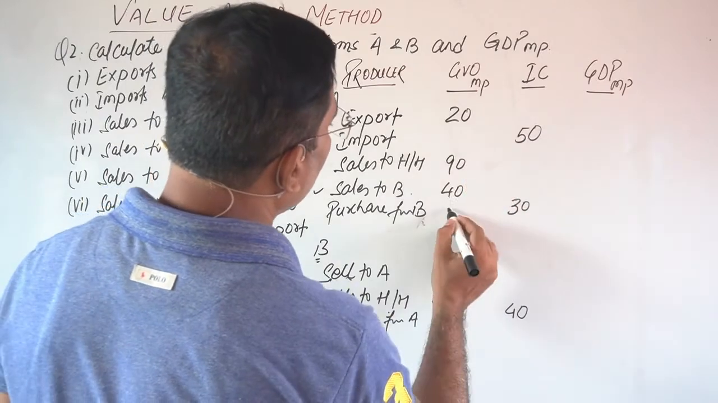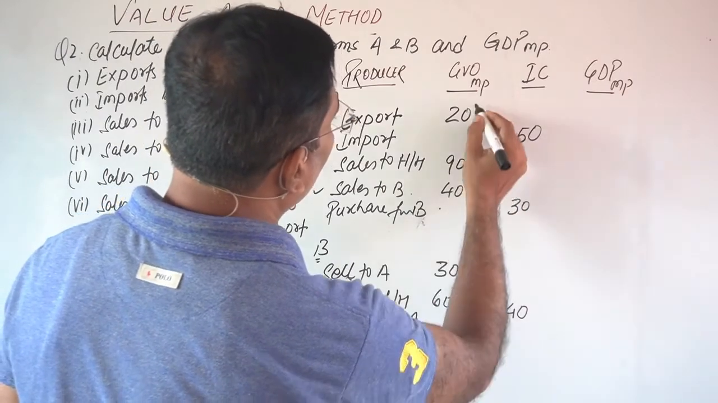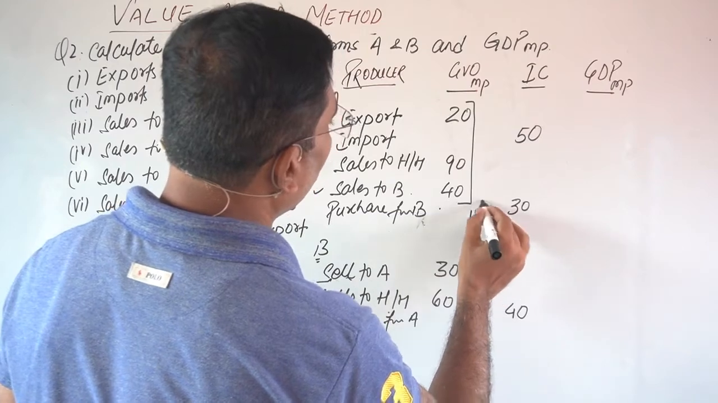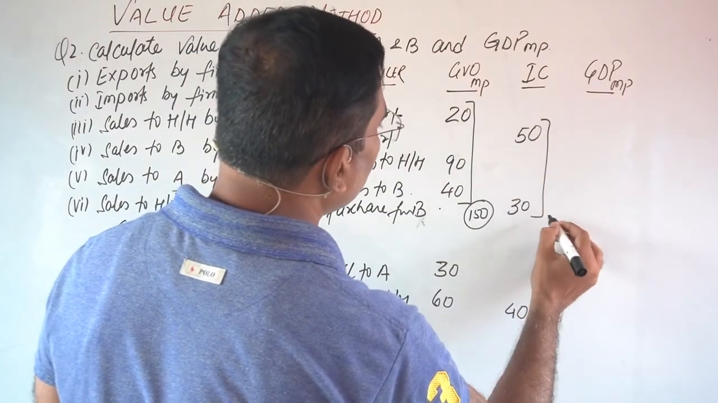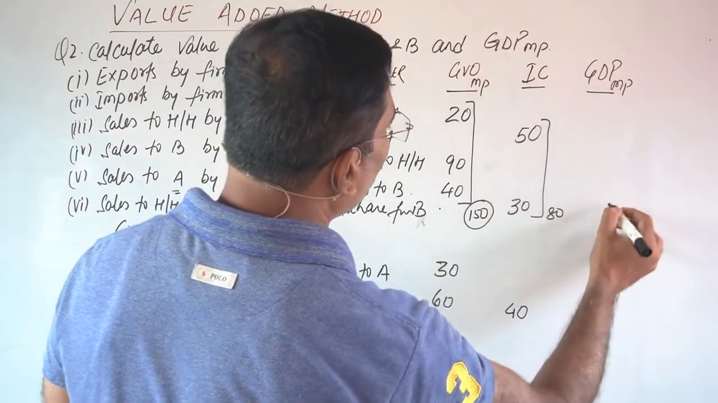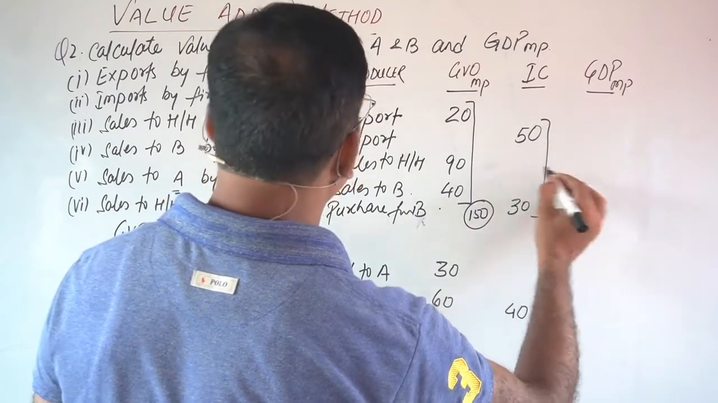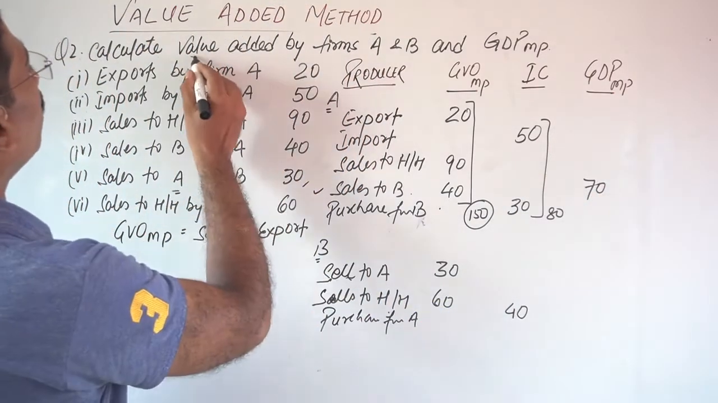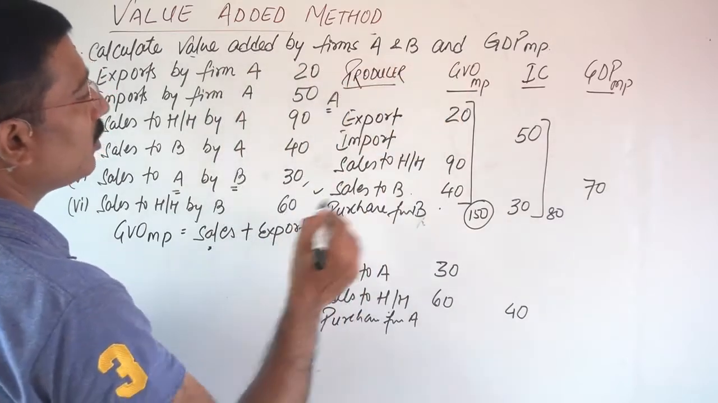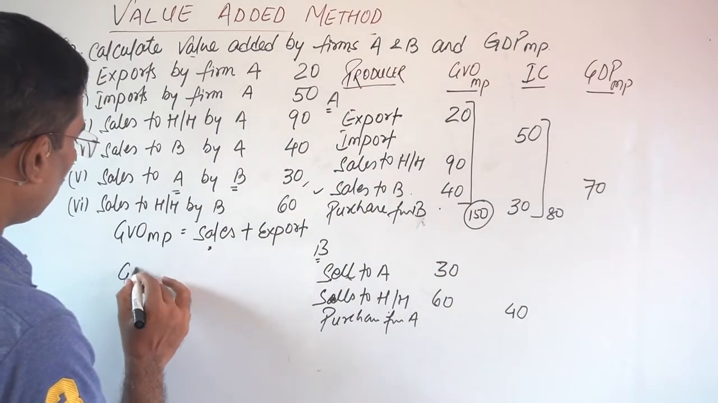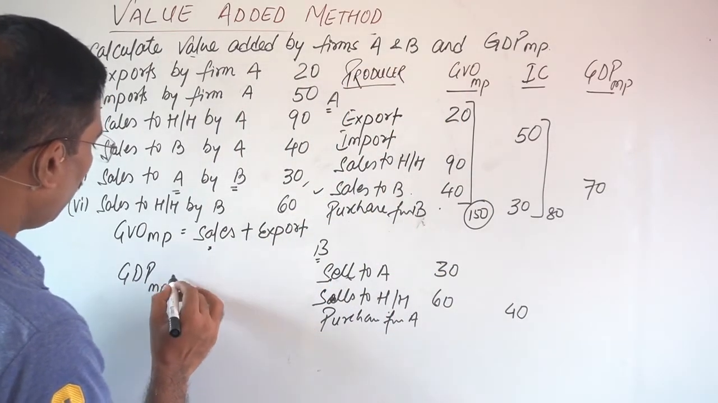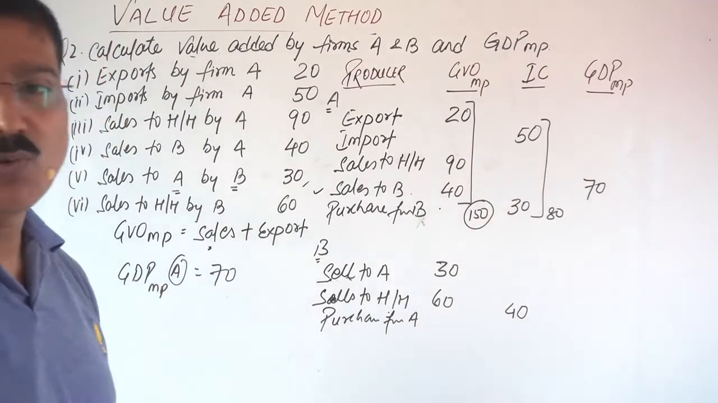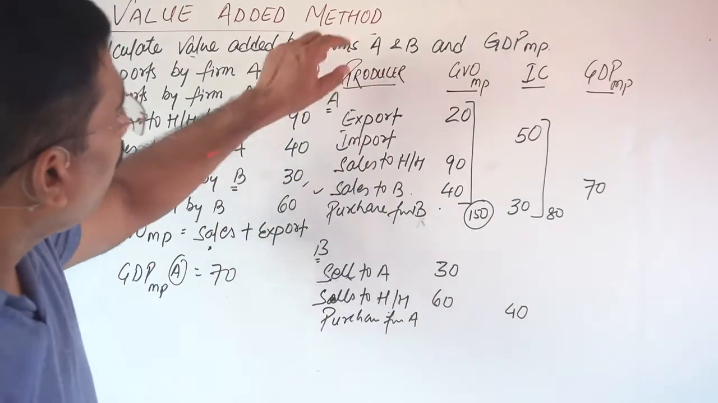The total of this is 150. Then total of this is 80. So what is the GDP MP of A? Only A, here I am talking about. Look, the question is what? Calculate value added by firm A and B. So A's value added will be what? GDP MP of A is what? That is 70. I don't think there are any doubts.